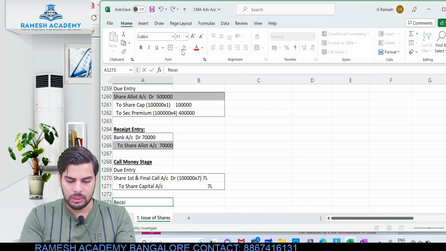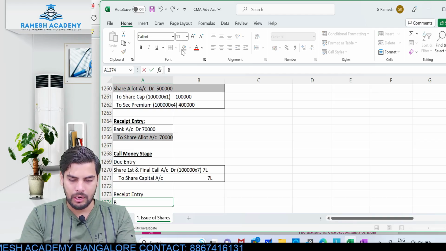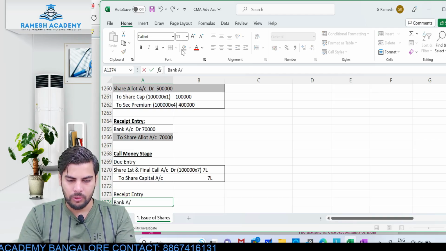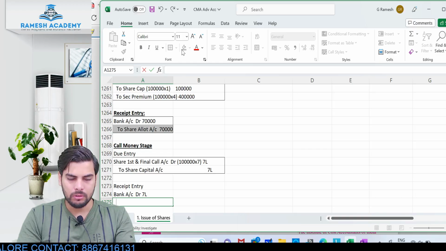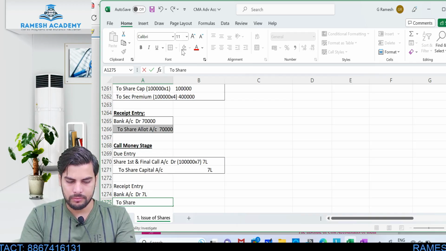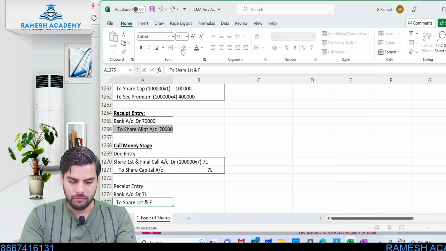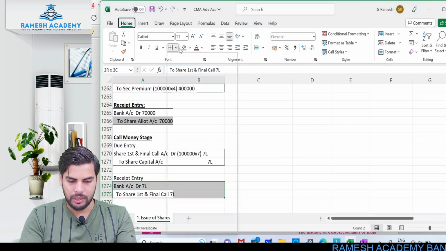What about the receipt entry? The receipt entry would be like this. This entire amount was actually received, so bank account debit 7 lakh, because they haven't given any information about shareholders who defaulted. So bank account debit to share first and final call 7 lakh. This would be the receipt entry.